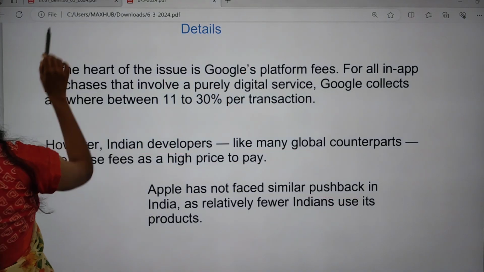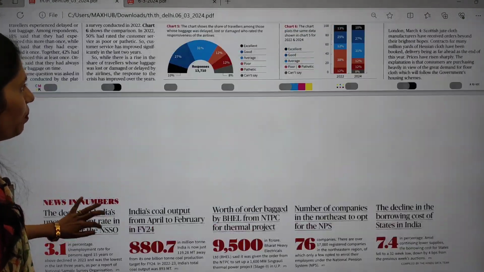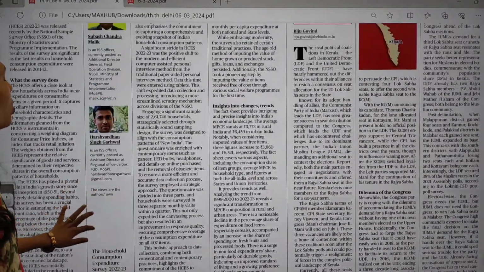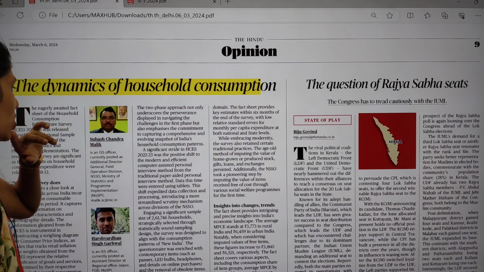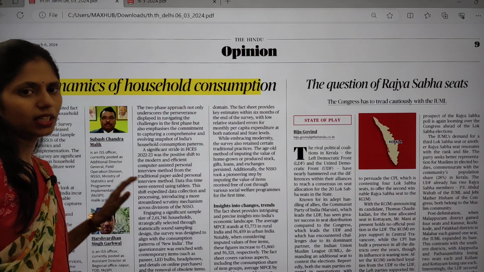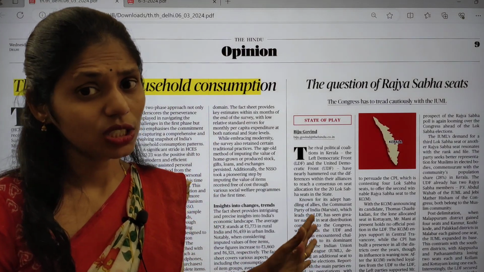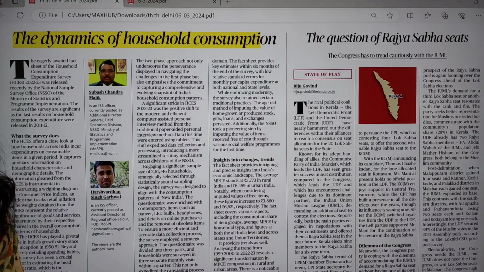Now let us go back to our Hindu page. There is one important article in this opinion page. It is about the dynamics of household consumption. We discussed this article in yesterday's lecture, the day before yesterday's lecture, and for the last 3 to 4 days we have been discussing this topic. So we are not going to see this.